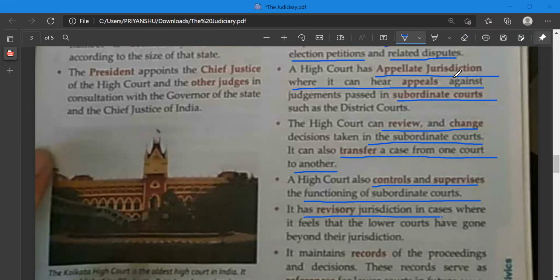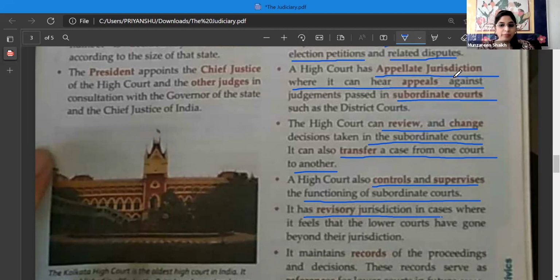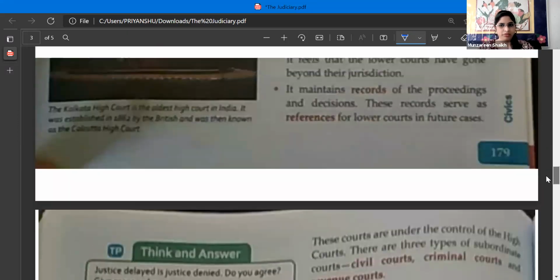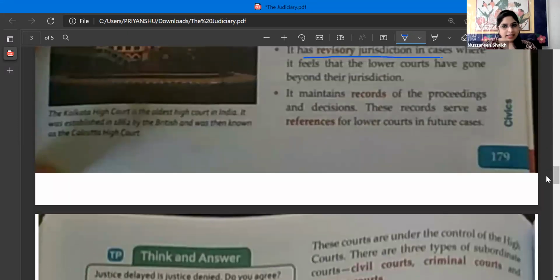Yes, ma'am. It maintains records of the proceedings and decisions. These records serve as references for lower courts in future cases.